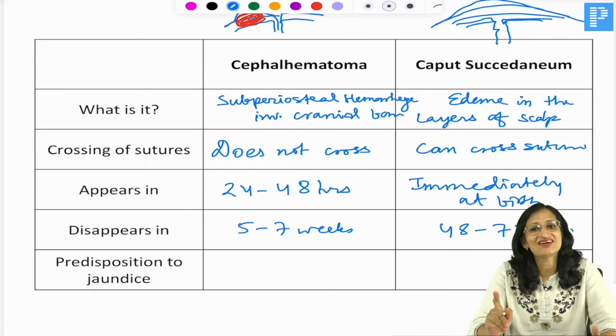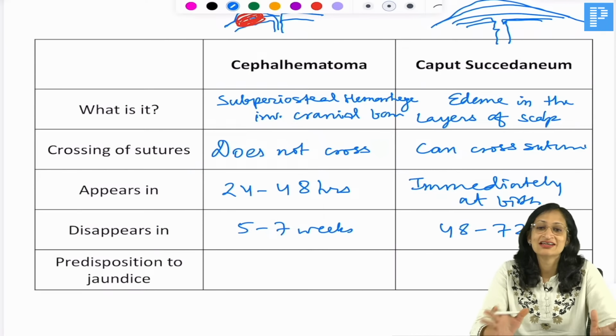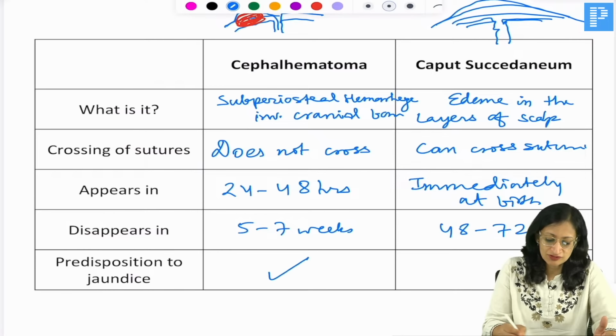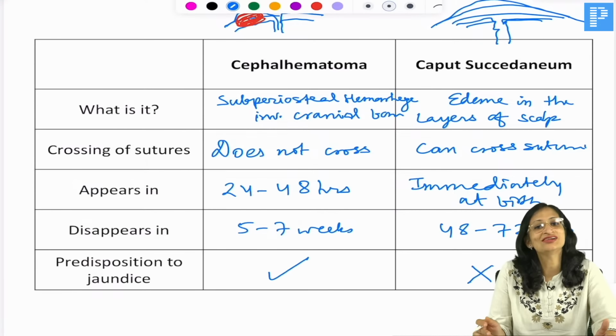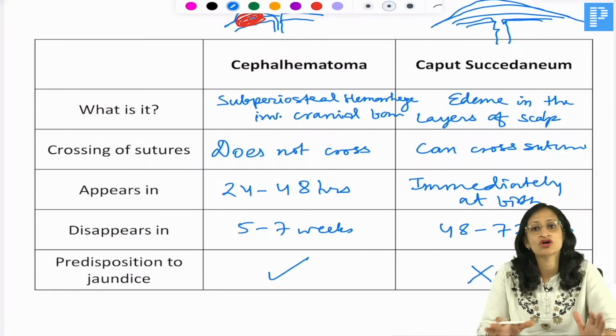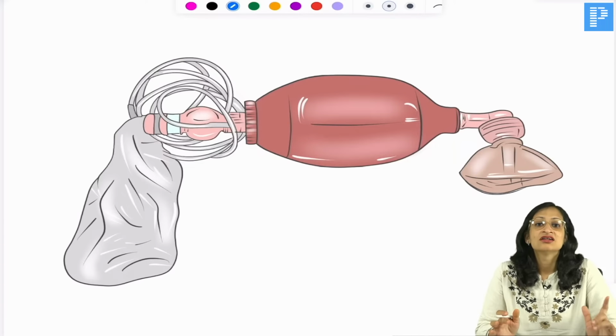Now, because cephalhematoma is a collection of blood, blood breaks down to what? Hemoglobin, heme, biliverdin, bilirubin. So, cephalhematoma will predispose to jaundice, but caput will not. Right? So, that is how you can distinguish, from a given swelling of the head, whether it is cephalhematoma or caput succedaneum. Okay?